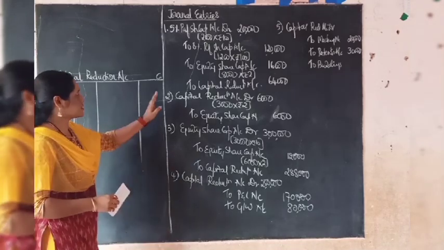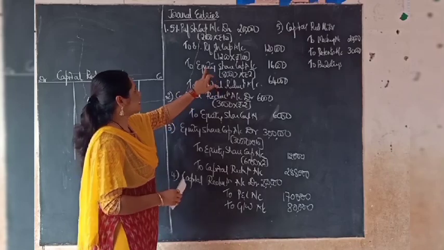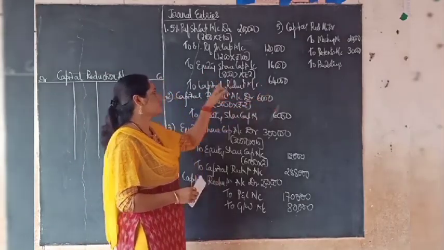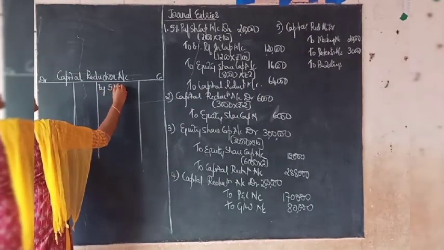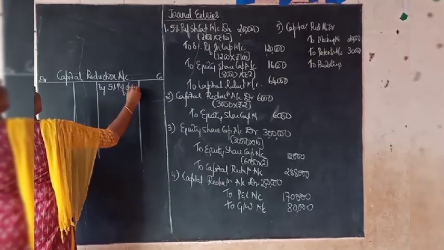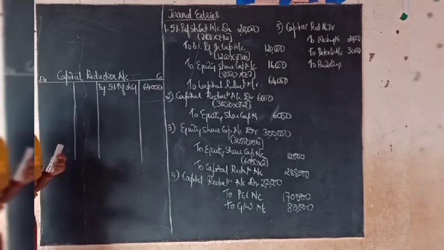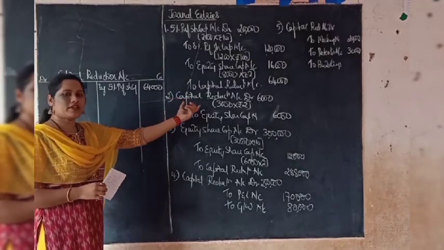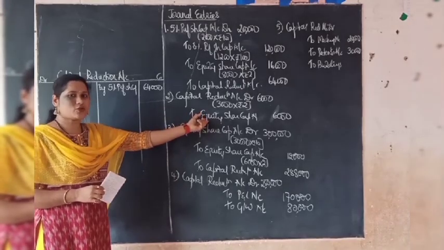Now coming to the first entry, we have written here 5% preferential capital account debit to capital reduction account. So we have transferred here 64,000. So in the capital reduction account, we have to write by 5% preferential capital account. The total amount transferred here is 64,000. Then in the second entry here, utilizing the capital reduction account, we have issued equity shares in respect of arrears of preference dividend.